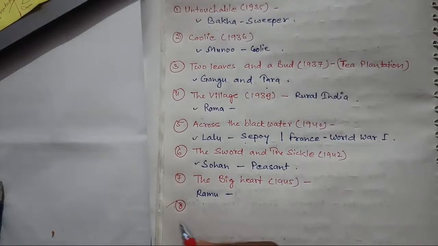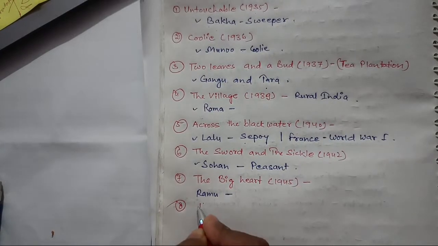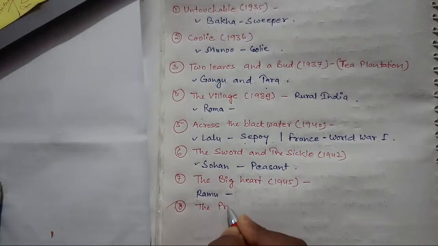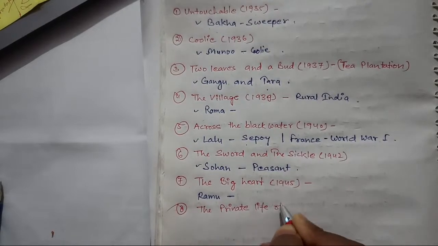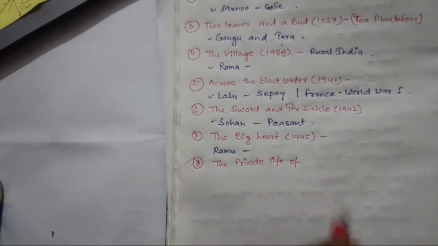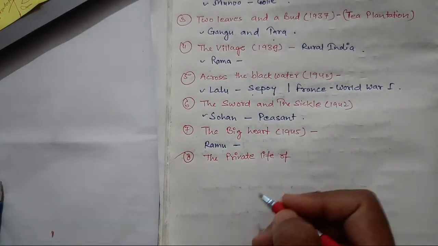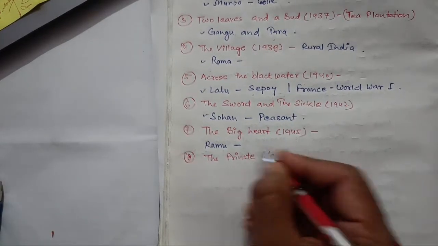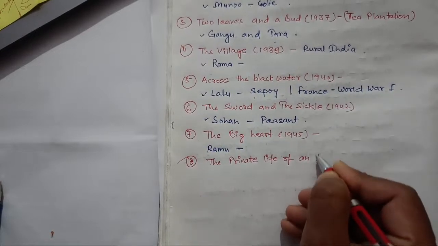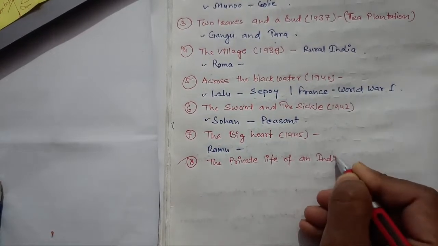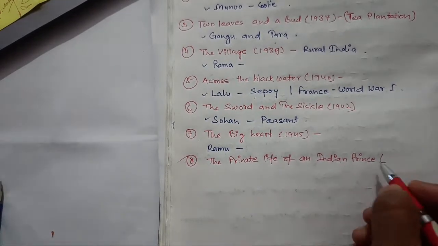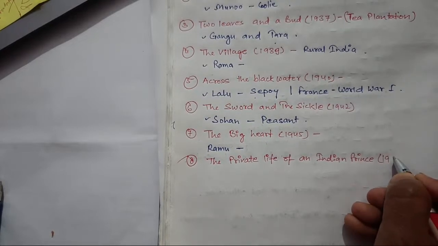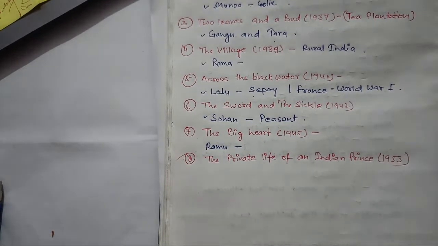The Private Life of an Indian Prince. The short trick I also told you in the previous video, when I made the complete video on Mulk Raj Anand, the detailed summaries you will get.